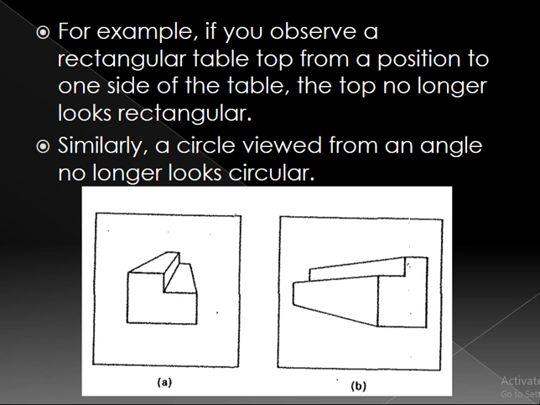It depends on our perspective, on the side of the looker. Look at your table. Some of our tables are rectangular in shape, some are circular. When we look at the top view of our table, it looks like a circle or a rectangle.